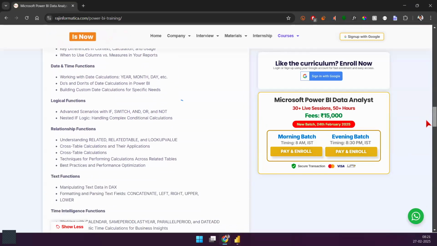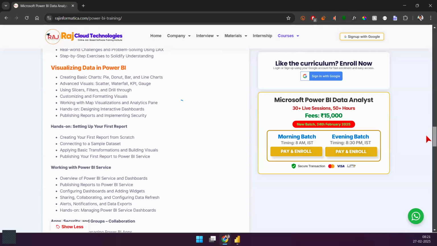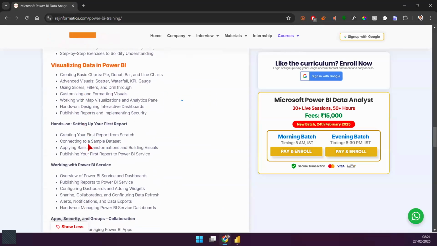So you'll understand a lot of things on the DAX side, right? And then comes the visualization part, and I'll also stress this point later. Visualization is the last thing that you have to worry about. You don't have to jump into visualizations right away. You'll do this at some later point in time, but not right away. Okay.